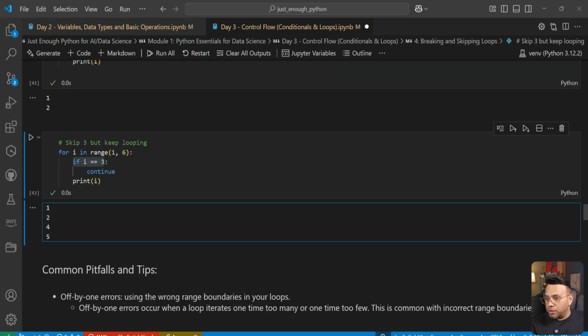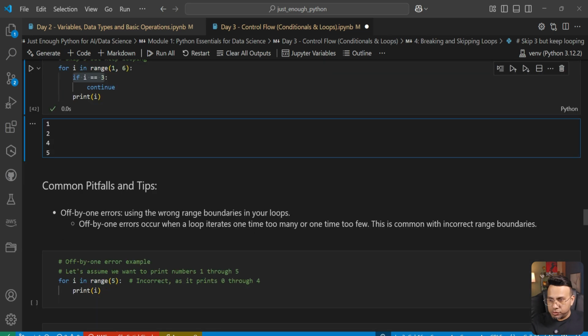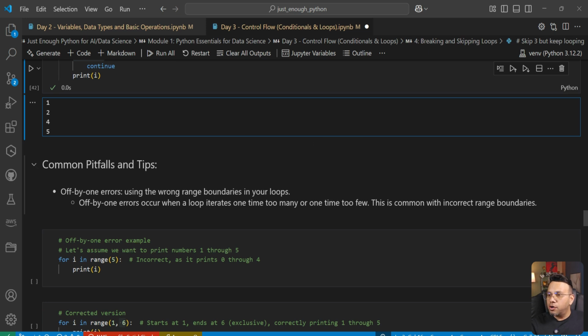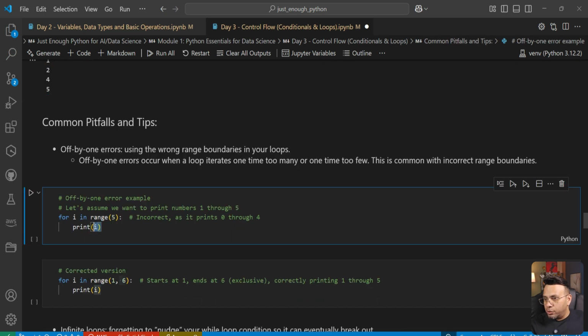Now let's look at some common pitfalls and tips. First is off by 1 errors. An off by 1 error occurs when a loop iterates 1 time too many or 1 time too few. This is common with incorrect range boundaries. Let's look at an example.